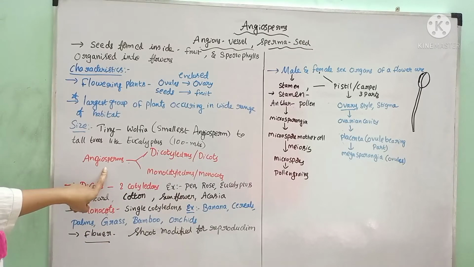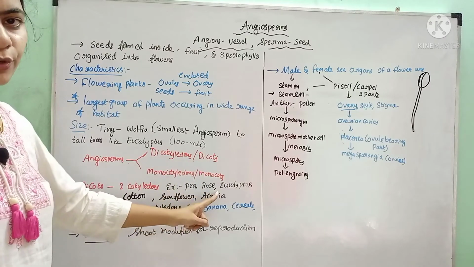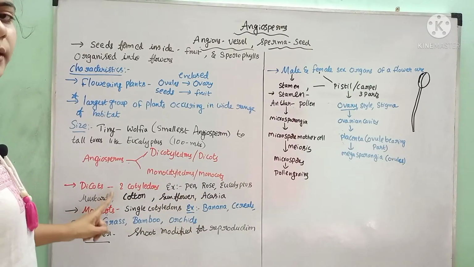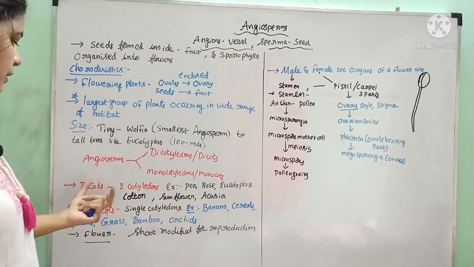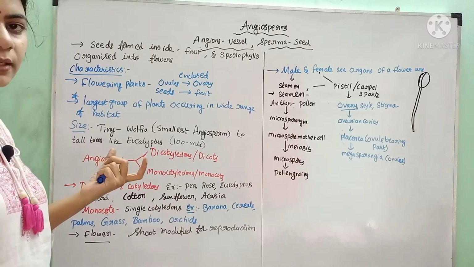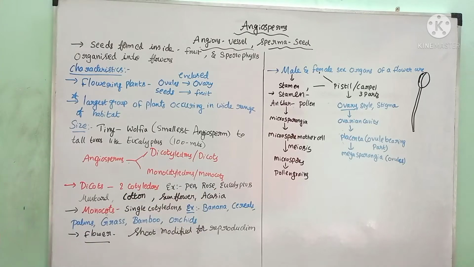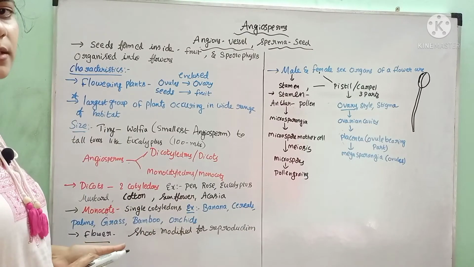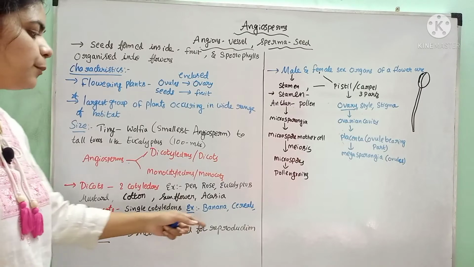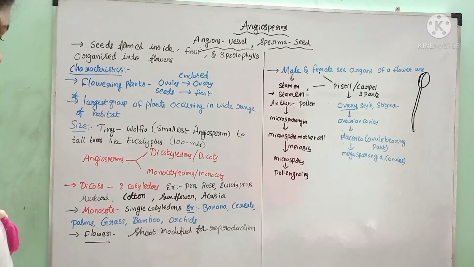The angiosperms may be classified into two classes: dicotyledons, or dicots, and monocotyledons, or monocots. Dicots have two cotyledons in the seed. Examples: pea, rose, eucalyptus, mustard, cotton, sunflower are examples of dicots. In the monocots, a single cotyledon is present in the seed structure. Examples: banana, cereals, palms, grass, bamboo, orchids.